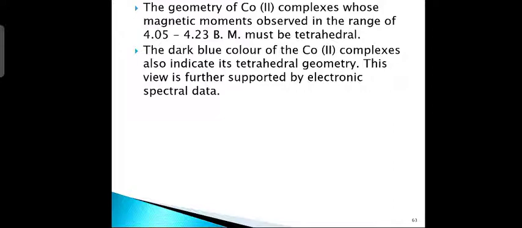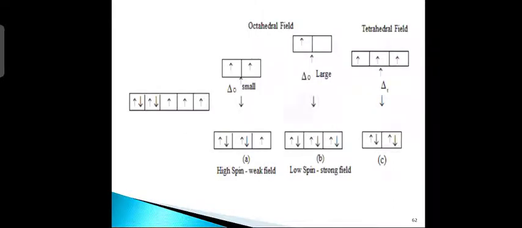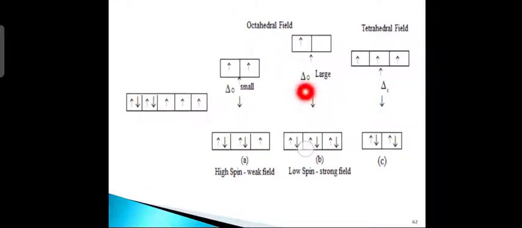Now, according to CFT, two arrangements of electrons are possible for octahedral geometry and one for tetrahedral geometry. The second arrangement, that is B, is ruled out since it has only one unpaired electron. Therefore, either high spin, that is weak field octahedral, or tetrahedral geometry is possible.